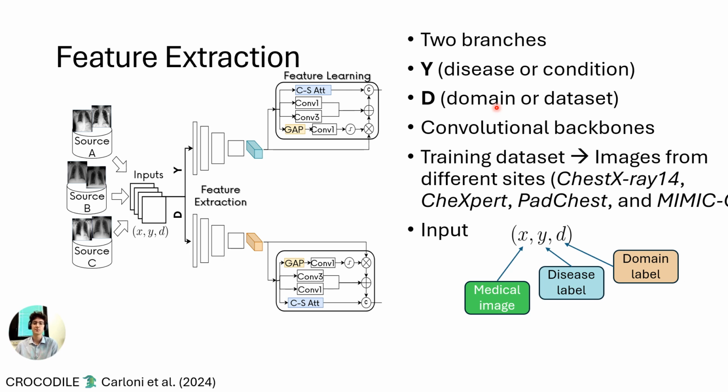By leveraging over 500,000 images coming from 4 popular chest X-ray datasets, we trained these convolutional backbone feature extractors, and then the feature learning block, which enhances the features according to, for example, a CS attention, so channel and spatial attention.